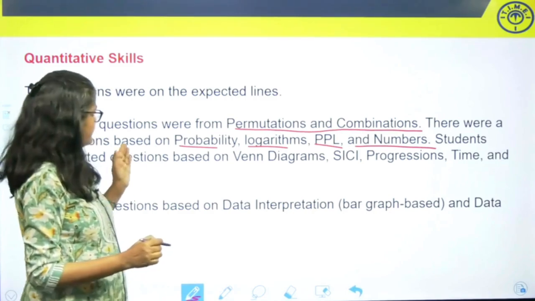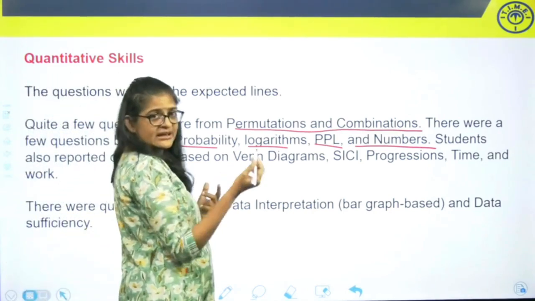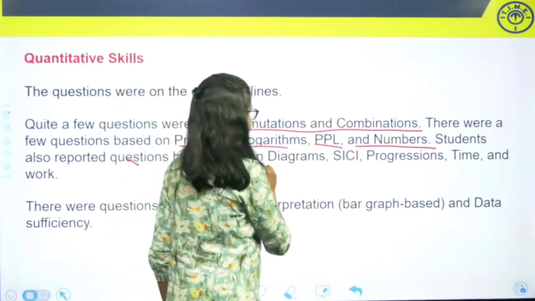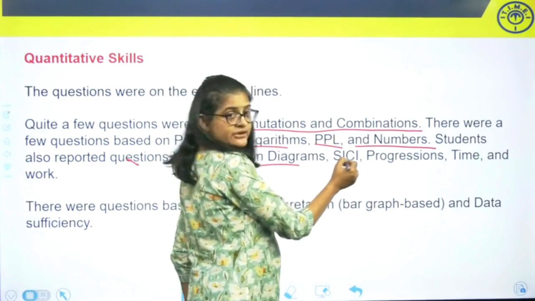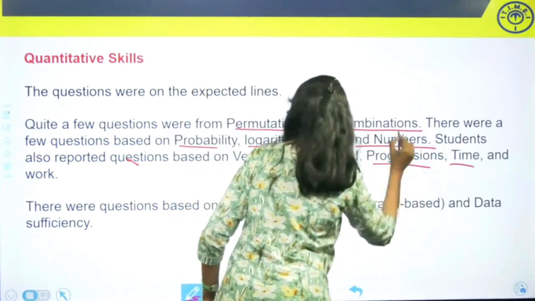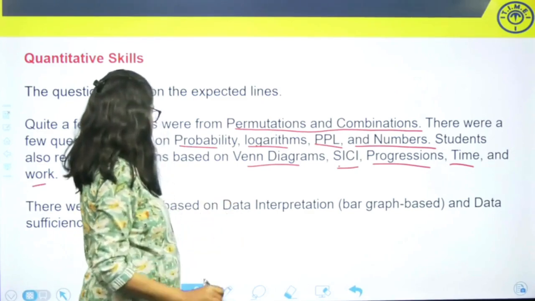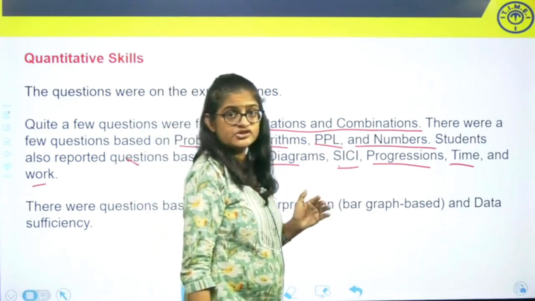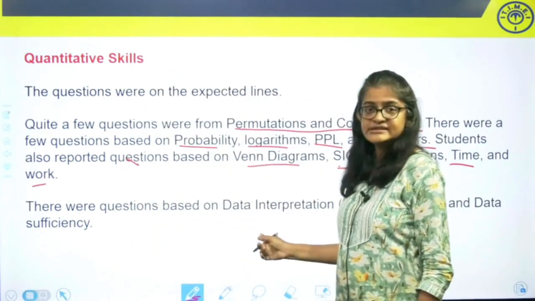And there were questions based on Venn diagrams. Venn diagrams appeared in both quant and LR. Simple interest, compound interest, progressions, time and work, etc. Apart from this, there were data interpretation questions and data sufficiency questions.